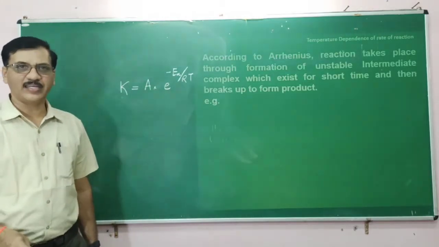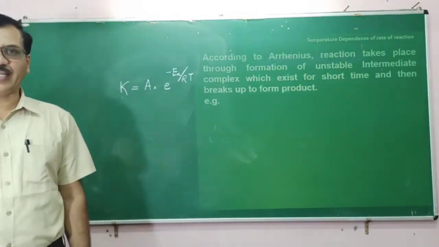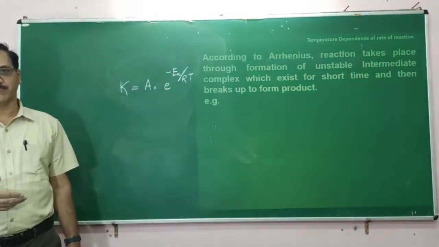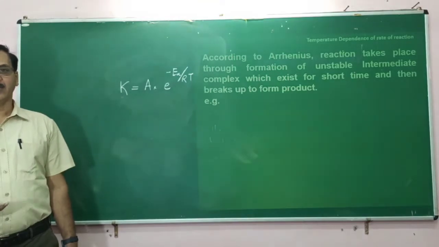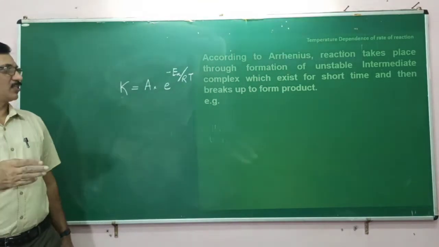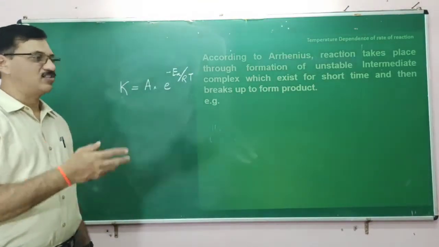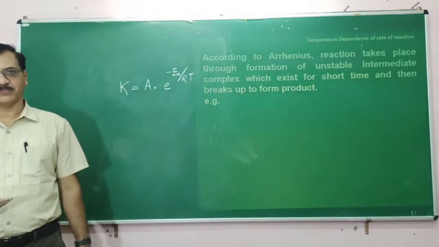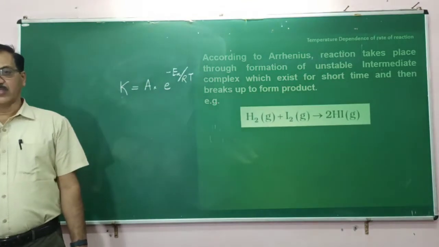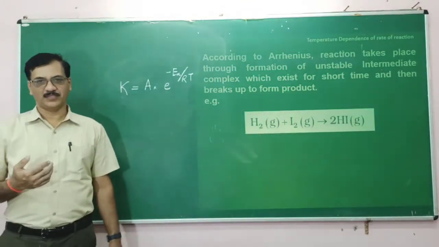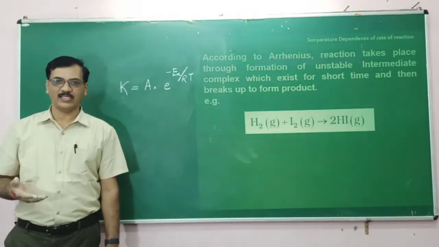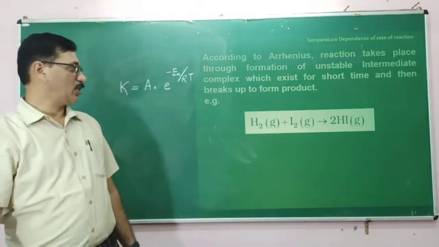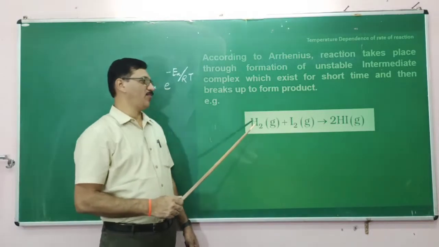Now according to Arrhenius, the reaction takes place through the formation of unstable intermediates, which exist for a short time and then break to form the product. For example, hydrogen and iodine combine to form hydrogen iodide, HI. In this reaction, the reaction occurs through the formation of an intermediate.